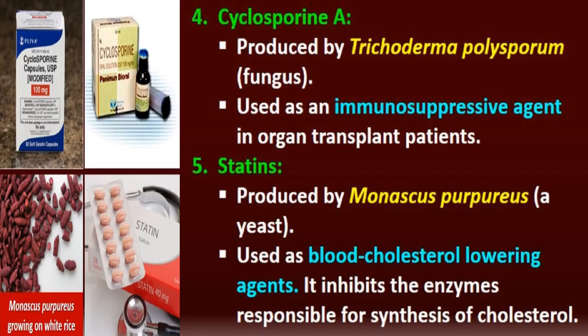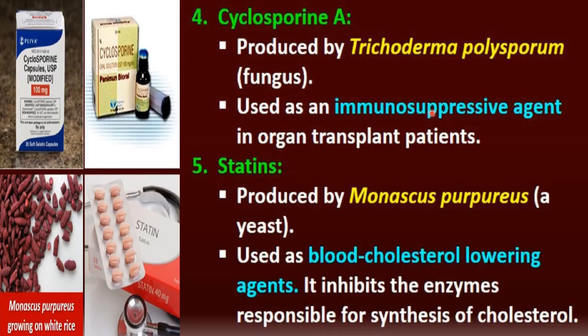Next is cyclosporin A. All these are bioactive molecules obtained from different microbes and used for medical purposes. Cyclosporin A is produced by Trichoderma polysporum, a fungus, and it is used as an immunosuppressive agent. Immunosuppressive agent means it suppresses our immune power. In which case do we need to suppress our immune power?